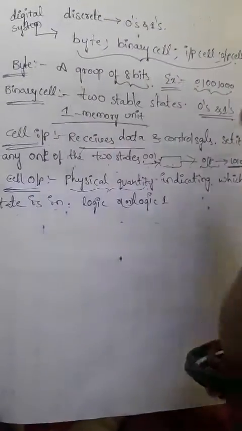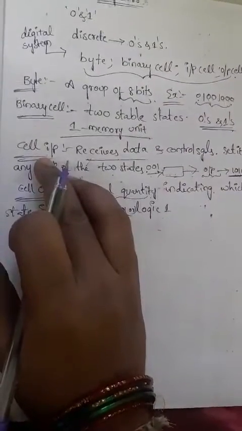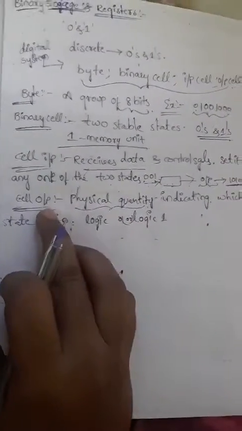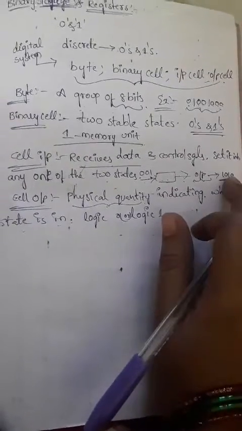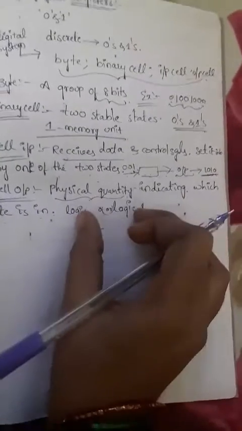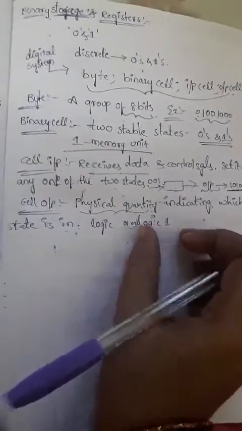That means input data can be represented in any one of the two states. That is called the cell input. And cell output is the data we collect from the output side, represented in which state of the cell, logic 0 state or logic 1 state. These are the basic definitions for binary storage.